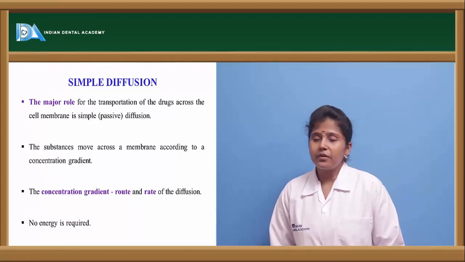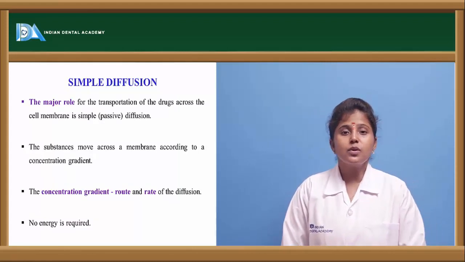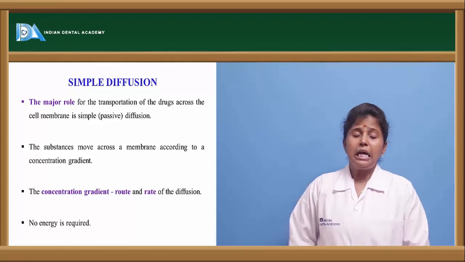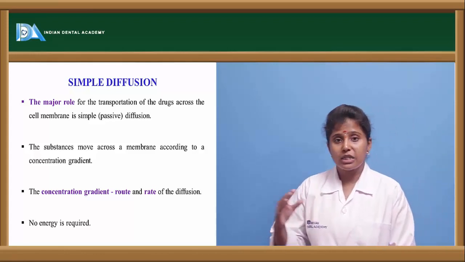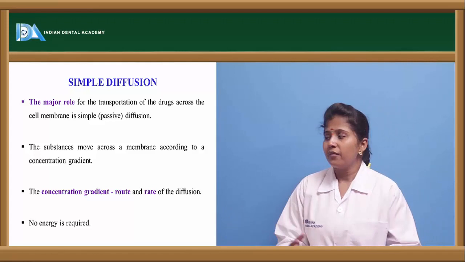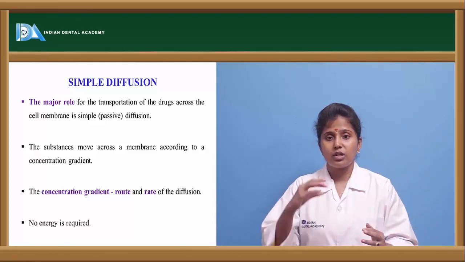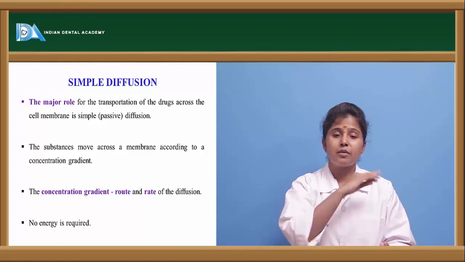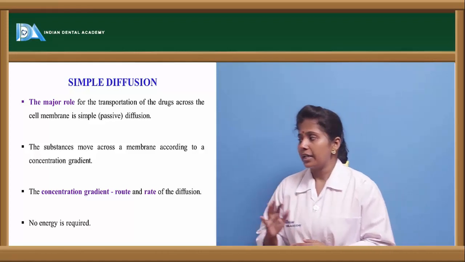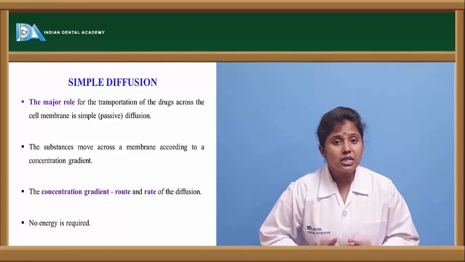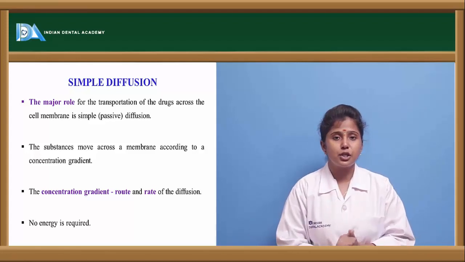So, simple diffusion or passive diffusion. Most of the absorption takes place through simple diffusion, where the drug is getting transported directly into the plasma membrane. So the drug directly enters into the plasma membrane without any carrier, and the substances move across the plasma membrane based on the concentration gradient.